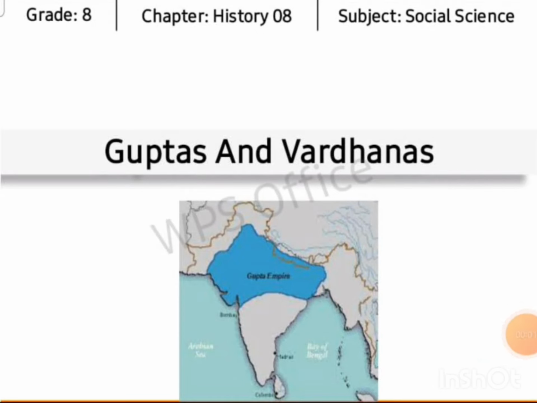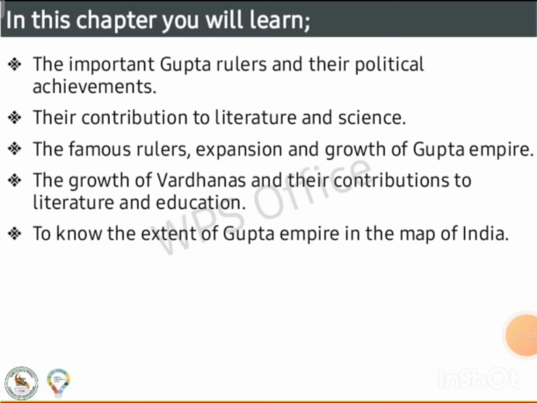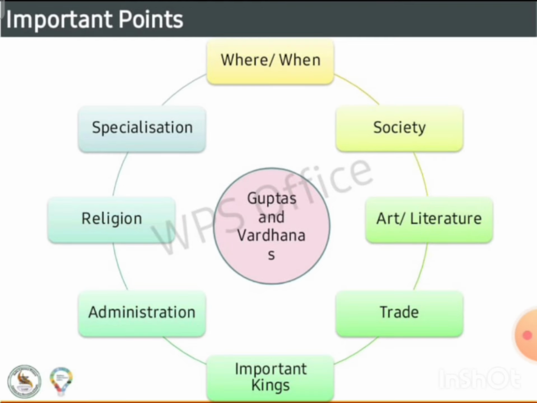History Chapter 8: Guptas and Vardhanas. In this chapter, you will learn the important Gupta rulers and their political achievements, their contributions to literature and science, the famous rulers' expansion and growth of the Gupta Empire, the growth of Vardhanas and their contributions to literature and education. To know the extent of the Gupta Empire in the map of India.